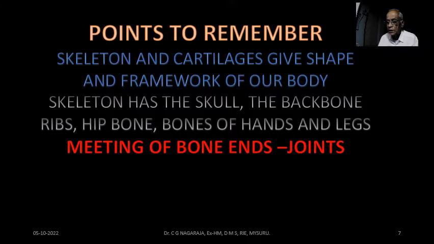In this chapter, what are the important points you must remember from the point of view of your examination? One is skeleton and cartilages give shape and framework to our body. Our body's shape, how we stand, and how our face looks, all these are due to the bones. And bones are organized in such a way that it gives the framework, shape and strength to our body. Movement of the body or movement of the different parts of the body is possible because of the joints.